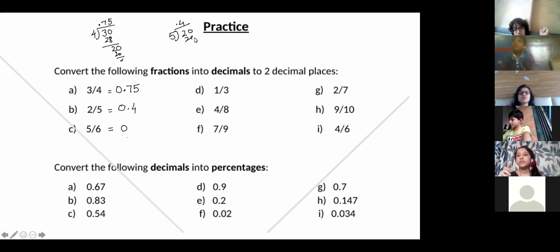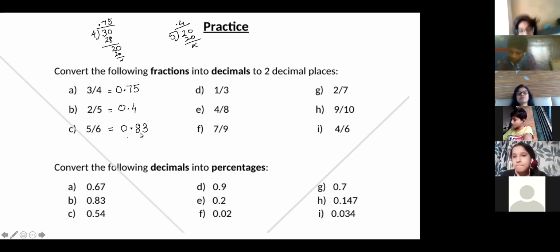0.04, 20. Do you remember now, Ibrahim? You remember now? So it is 0.4. Now what is it? Ma'am, 0.83. Yeah. What is 1/3?